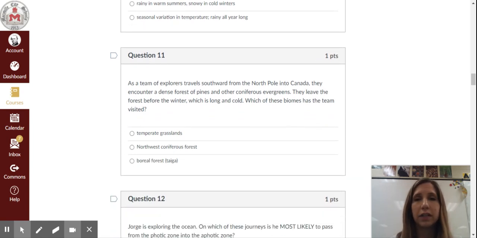Question 11. As a team of explorers travel southward from the North Pole into Canada, they encounter a dense forest of pines and other coniferous evergreens. They leave the forest before the winter, which is long and cold. Which of these biomes has the team visited? A, temperate grasslands, B, northwest coniferous forest, or C, boreal forest, otherwise known as taiga.